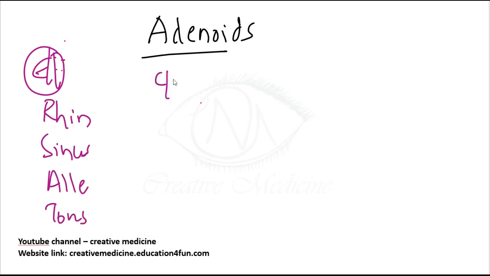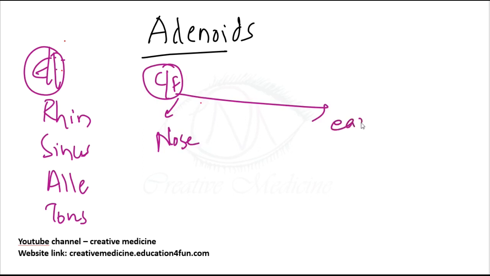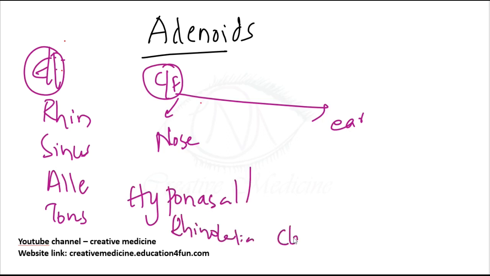So what are the clinical features? If the patient has adenoids, there will be two types of symptoms: symptoms related to the nose and symptoms related to the ear. Nasal symptoms include bilateral nasal obstruction, a wet bubbly nose, sinusitis, epistaxis and voice change. The voice becomes toneless and loses nasal resonance. That is, you will see hyponasal voice, which is also called rhinolalia clausa.